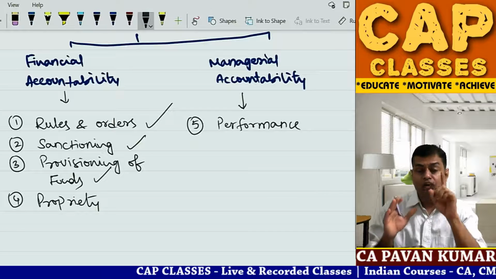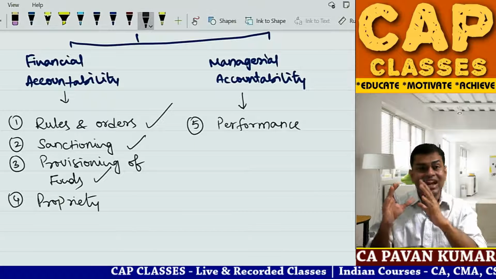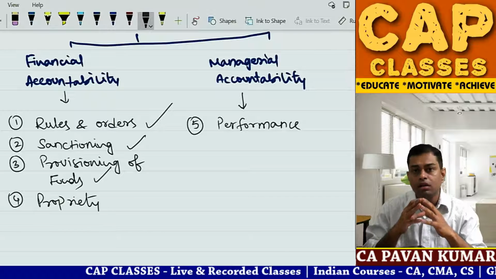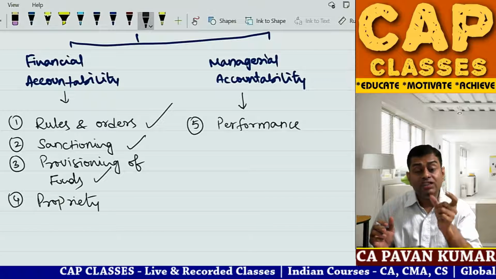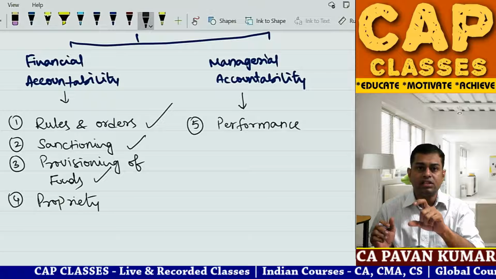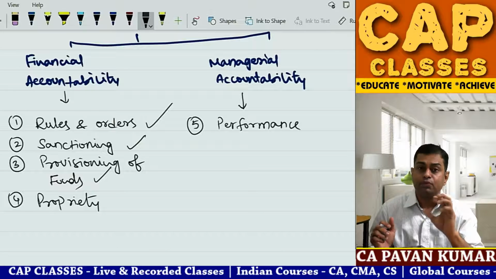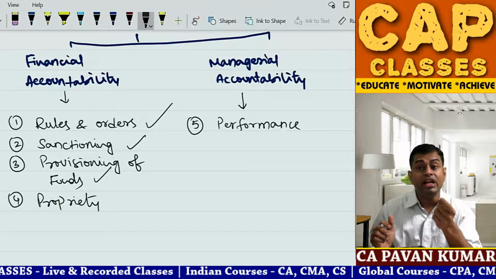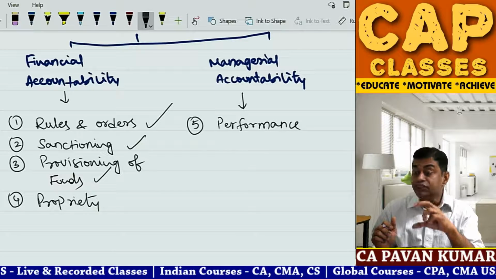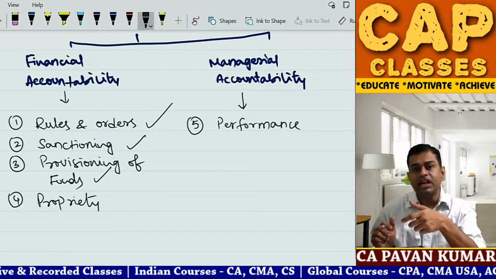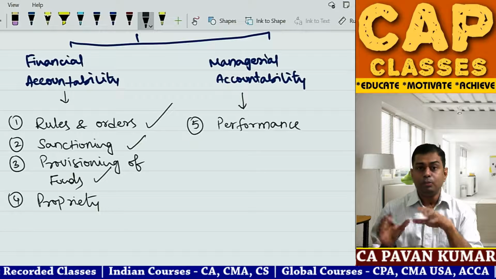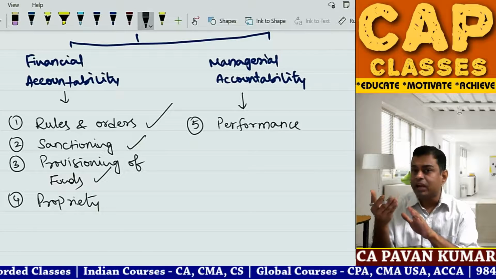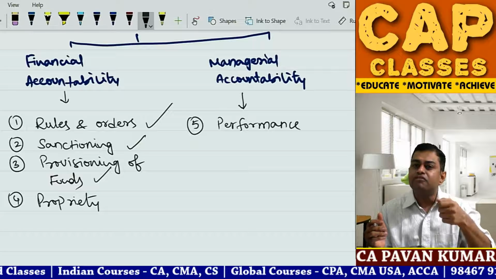Do you remember Accounting Standard 29? Do you remember Ind AS 37? What did you learn? A provision created for one purpose cannot be utilized for another purpose. For example, provision for warranty, 100 rupees created, but warranty expenses are 120. Provision for tax, 1000 rupees created, but tax is 800 only. So provision for tax has 200 extra money, but provision for warranty needs 20 rupees.